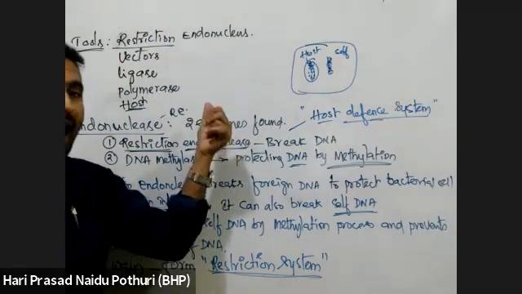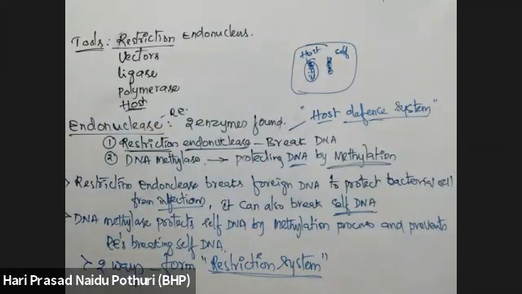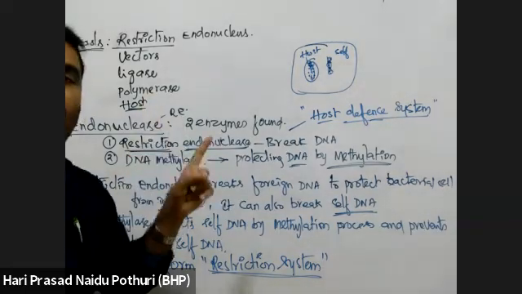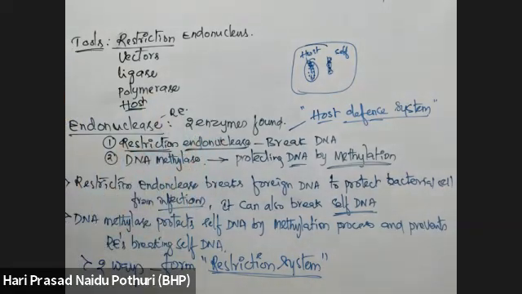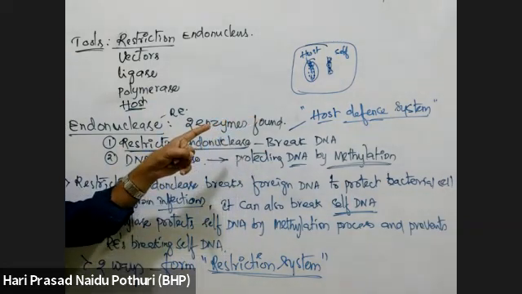This is the property. As restriction endonucleases have the ability to cut DNA at particular places, we are using them as tools of biotechnology. They are naturally occurring proteins, enzymes, but their primary role is to break viral DNA and give protection to the bacterial cell, which is a part of the host defense system.